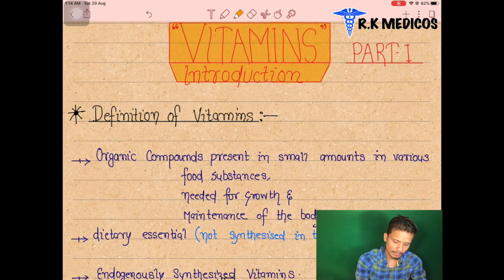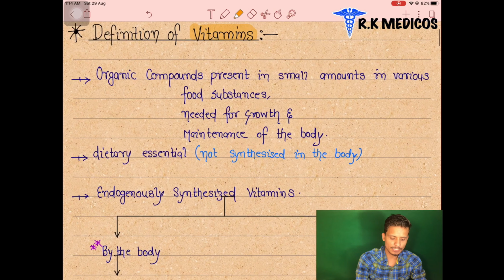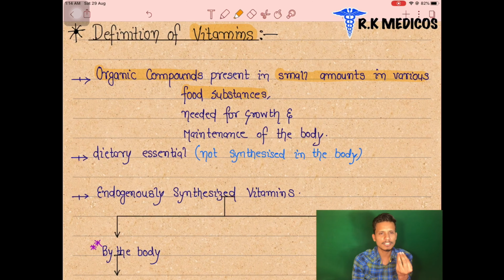We are first going to start with the definition of vitamins. What is a vitamin? It is an organic compound present in a small amount in various food substances. Means vitamins are organic compounds present in the food sources we use during our meals. These food sources are rich in vitamins. And what is the need of these vitamins in our body? What is the requirement of these vitamins?